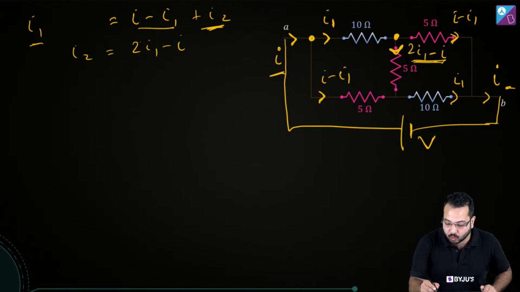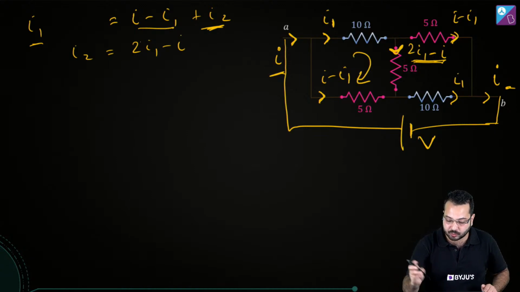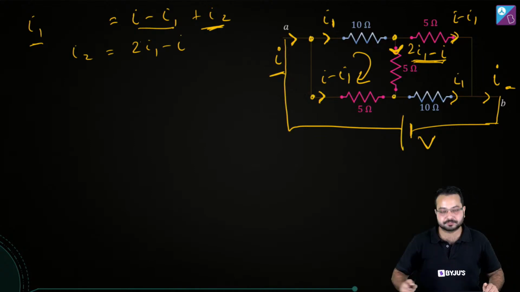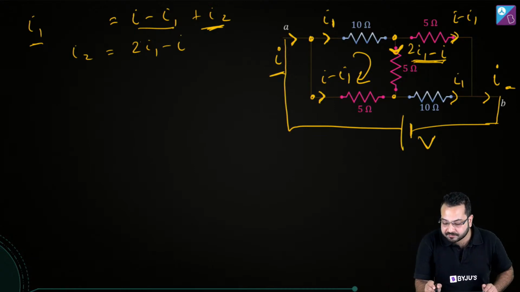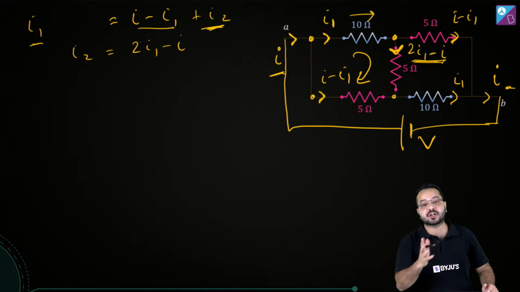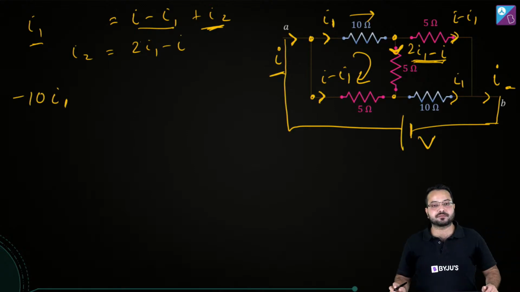So I'm going to go clockwise in this circuit. Which circuit? Let me show that to you clearly. I'm going from here to here to here to here. So I1, I'm going like this, which means I'm going in the direction of the current, so it is going to be minus 10 I1.